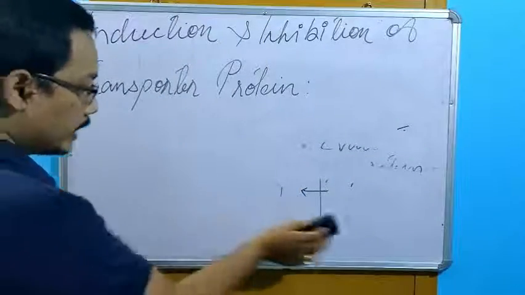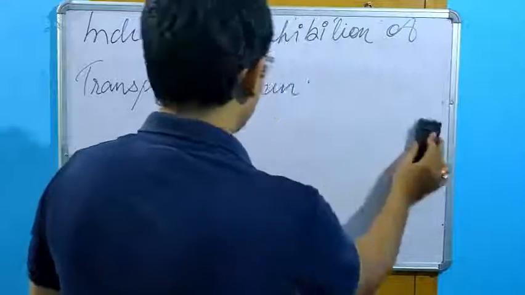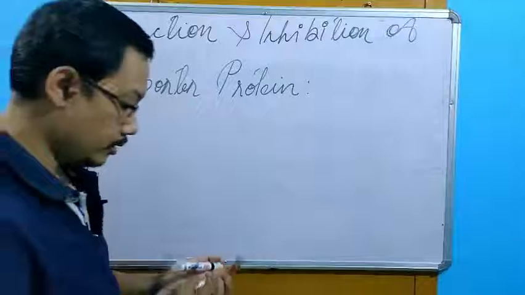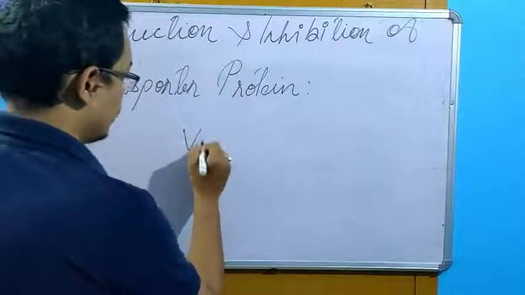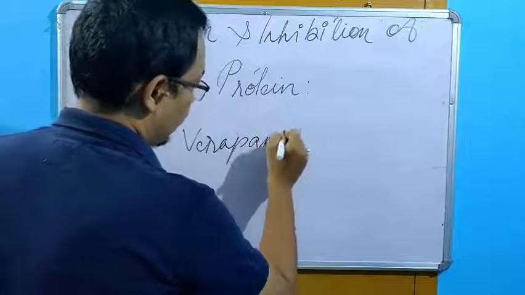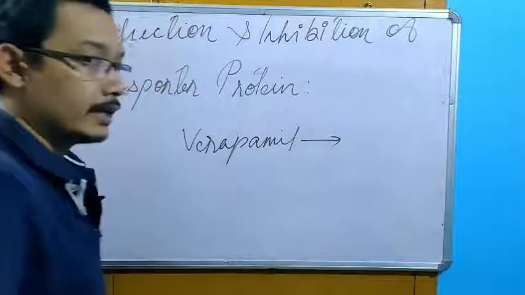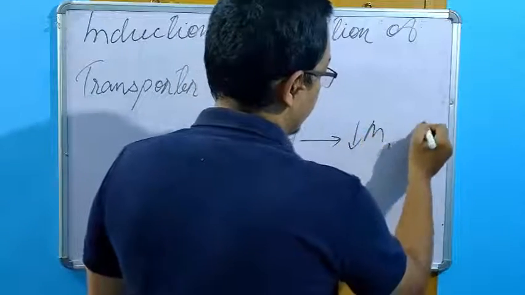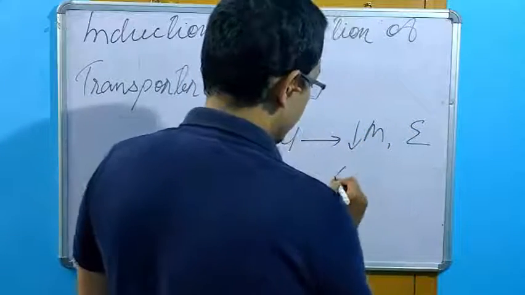Verapamil, you know, right? You studied this one. Verapamil decreases the metabolism and excretion of digoxin.